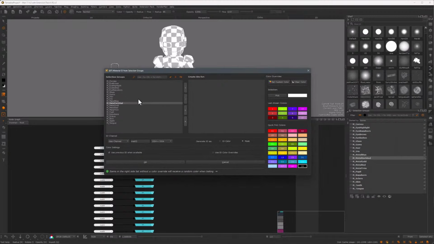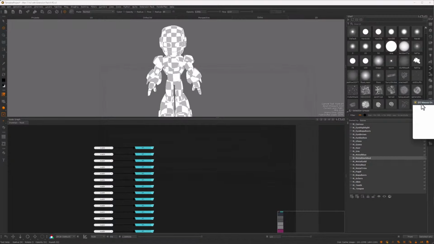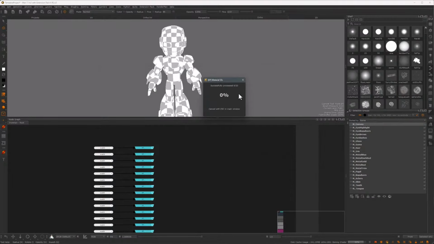Now the template is already set up the correct way, so all our artists have to do is just select everything, bring this on to the other side, and it's set up to be baked as a geo channel, as 1K, and as a mask. So all they have to do is then hit OK. This process can take up to a couple of minutes depending on how many UDIMs you have, but as you can see, it's going through all of the selection groups and it's going to create a mask for them.